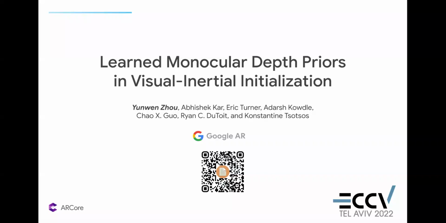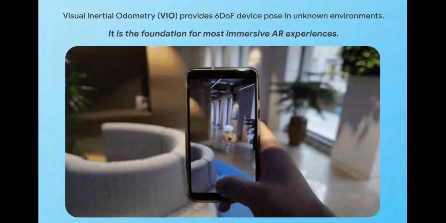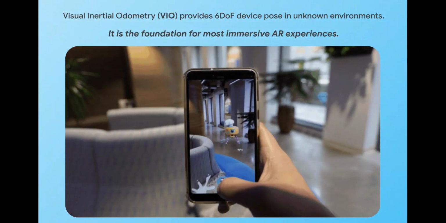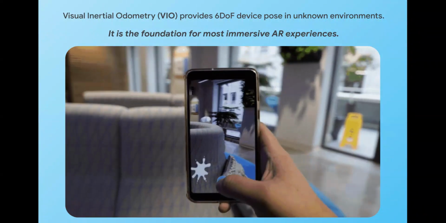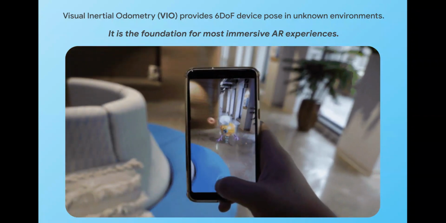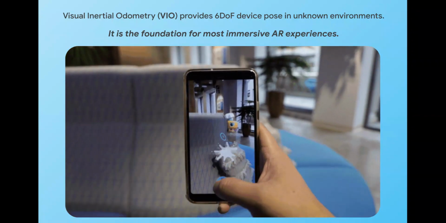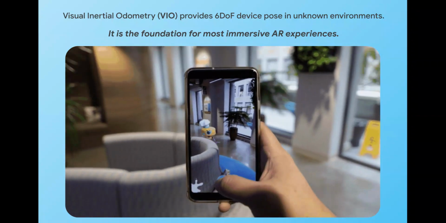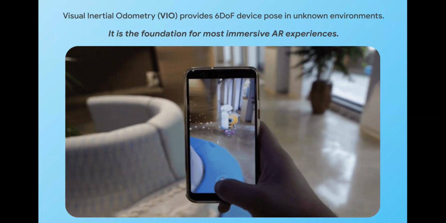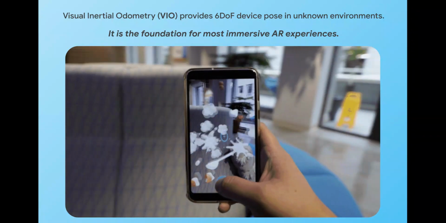I'm happy to present the work Learned Molecular Depth Priors in Visual-Inertial Initialization. Visual-Inertial odometry is an important underlying technology that enables AR experiences. It estimates a device's real-time 6-degree of freedom pose in an unknown environment. In this way, the AR content can be rendered to lay over the real-world scenarios, as shown in the AR